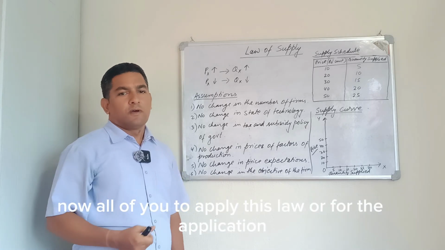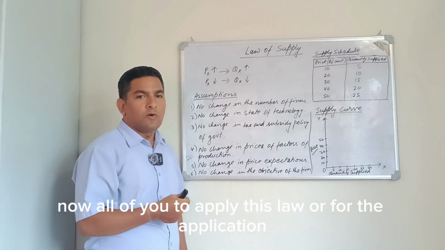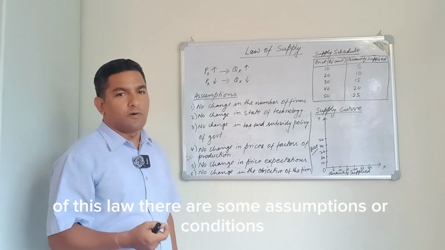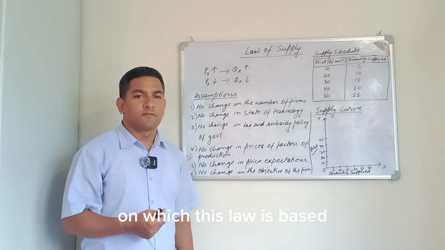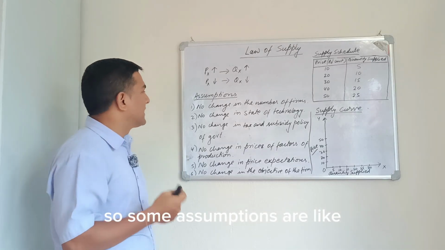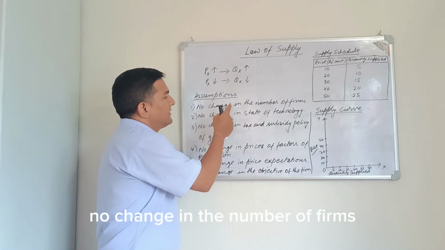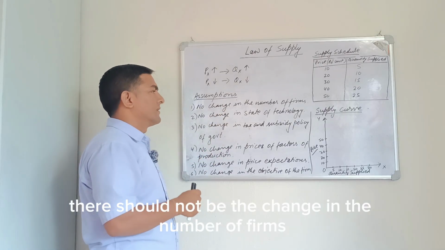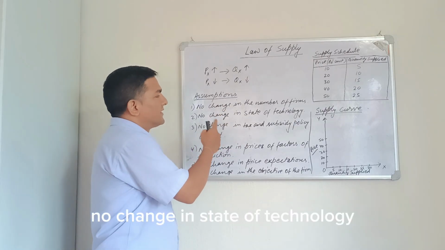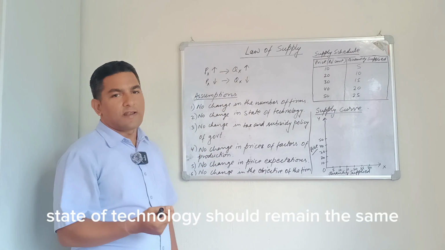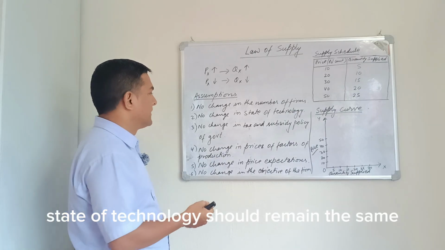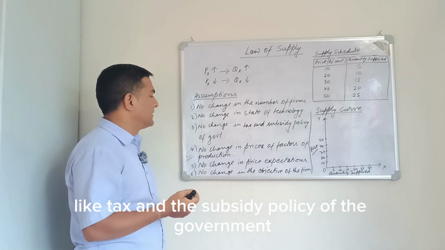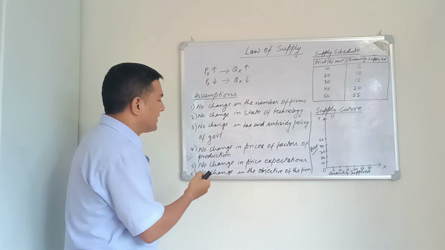Now, for the application of this law, there are some assumptions or conditions on which this law is based. Some assumptions are: no change in the number of firms, that means there should not be a change in the number of firms. No change in the state of technology; the state of technology should remain the same. And the government policy, like the tax and subsidy policy of the government, should not be changed.